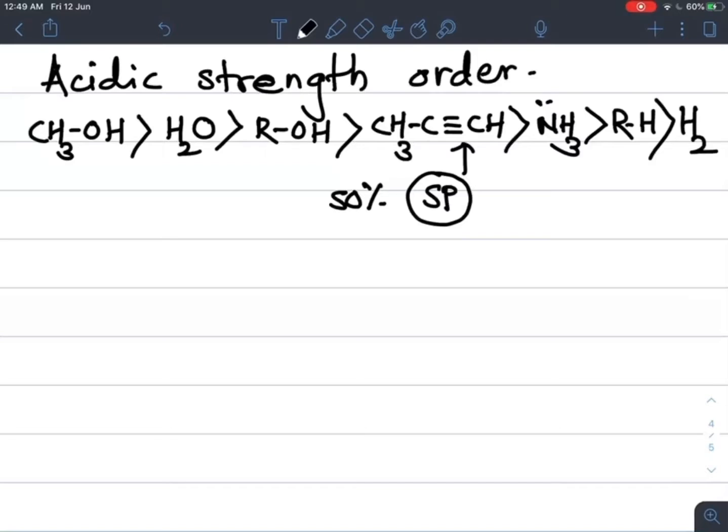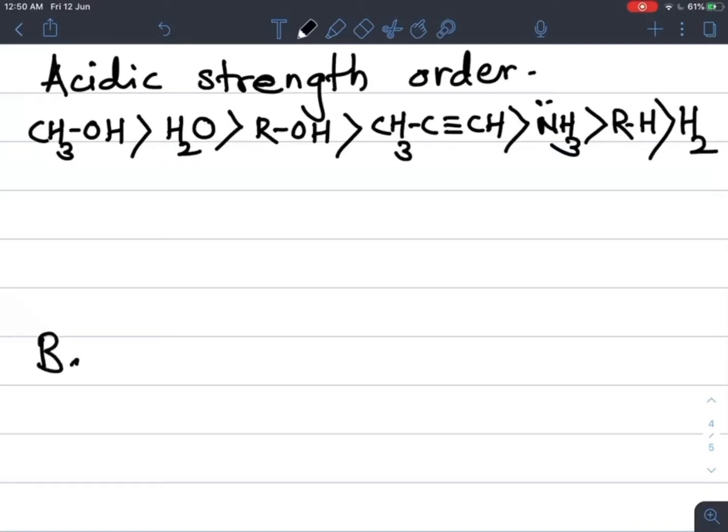If we see the basic strength of the same compounds, because basic strength is the opposite of this order, acidic strength decreases towards the hydrogen. Now we'll see the basic strength of the same compounds.